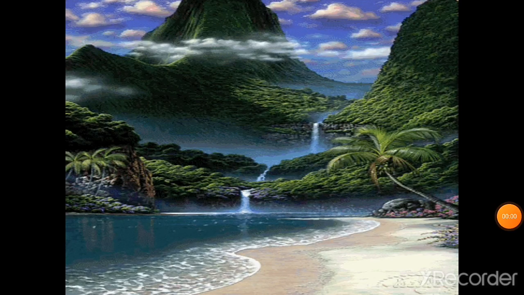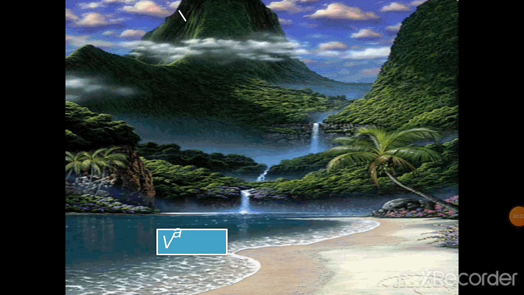Now next is valleys. Do you know about valleys? You can see in this picture, this is valleys. This water falls down. This is valleys. The V-shaped lowland between hills or mountains, often with a river flowing through it, is called a valley.